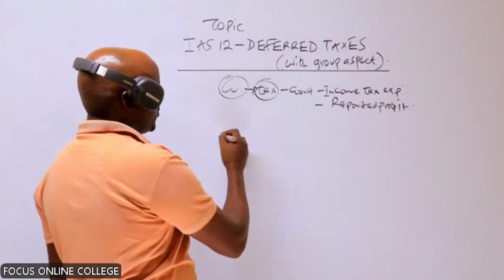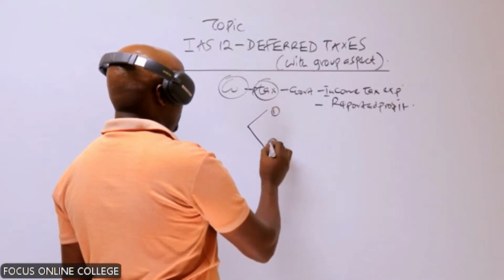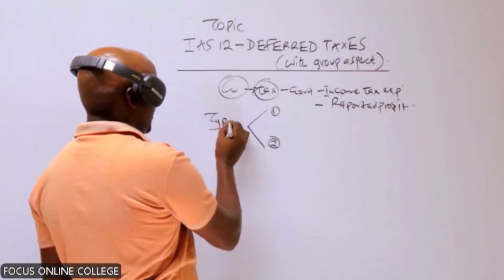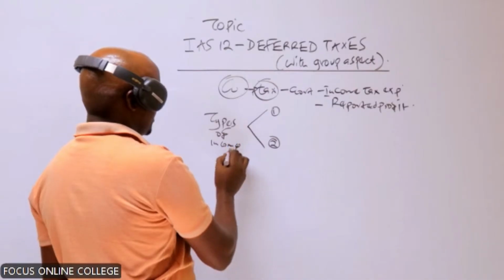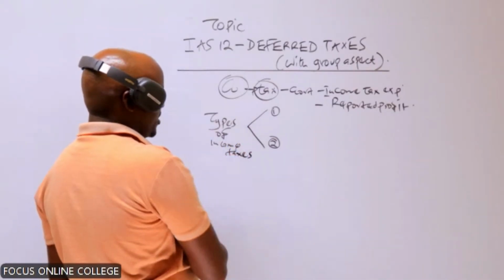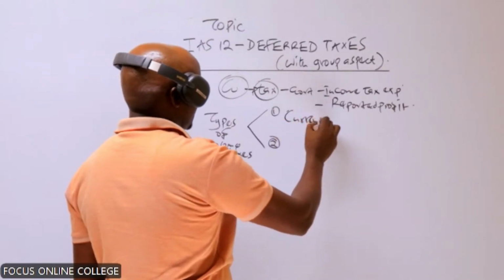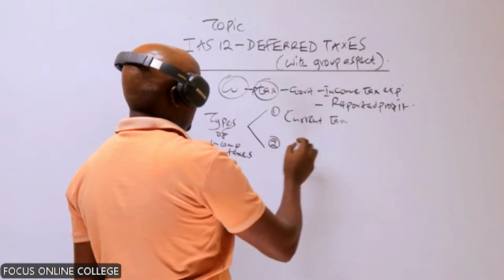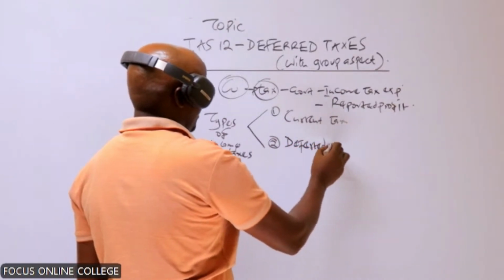Equally, in financial reporting and analysis, you covered, or you are told that there are two types of income taxes. One, we have the current tax, and then number two, we have something called the deferred tax.